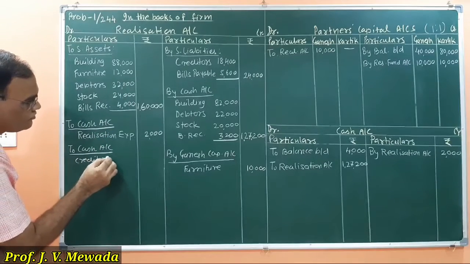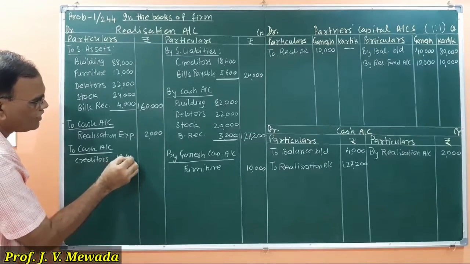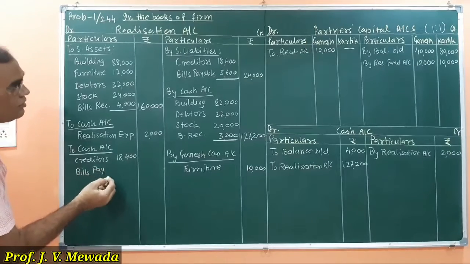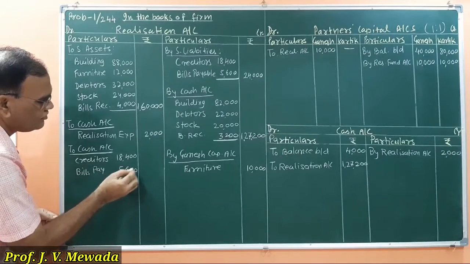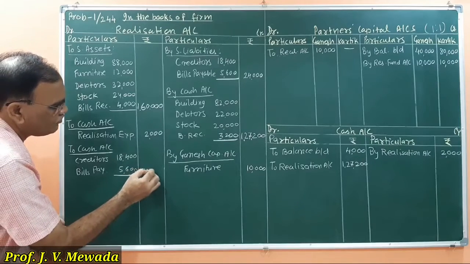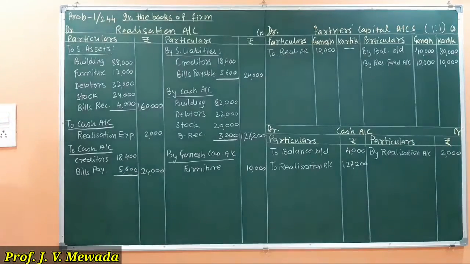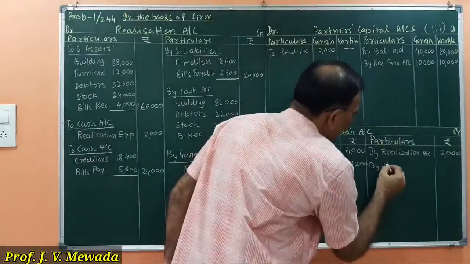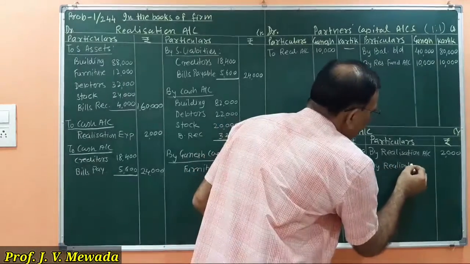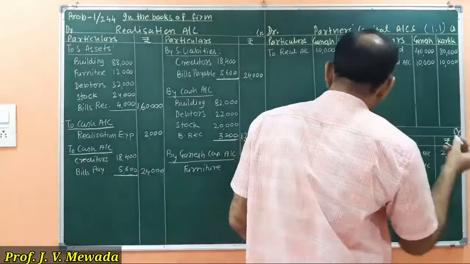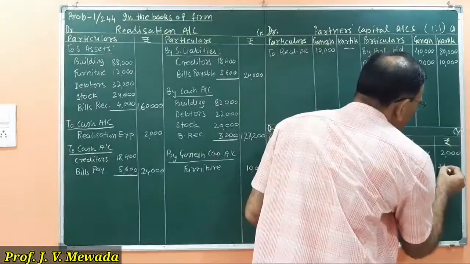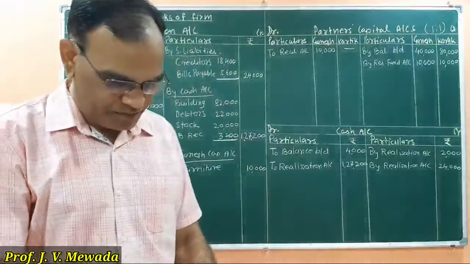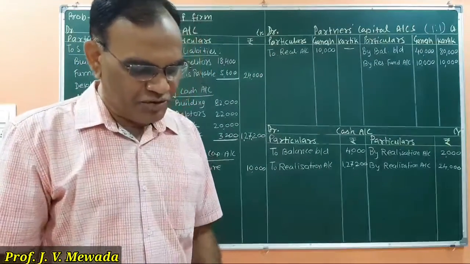Creditors at 18,400 and bills payable at 5,600. So the total amount is 24,000. This again we are going to pay on the credit side of cash account by realization account, that is 24,000. Now the next order is payment of partners' loan, which is not there in this sum. Okay, so all the adjustments are over.